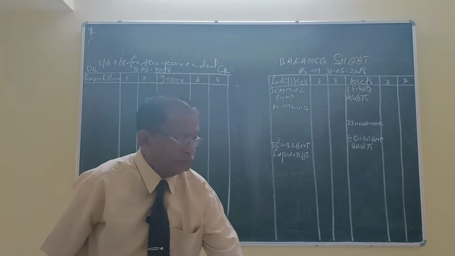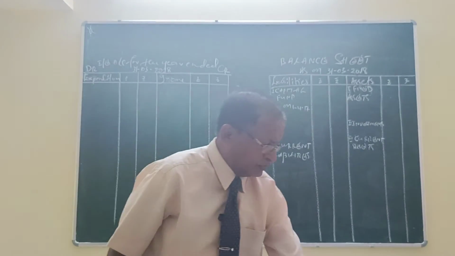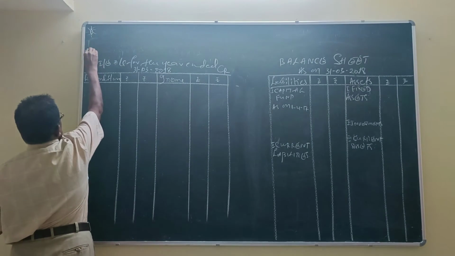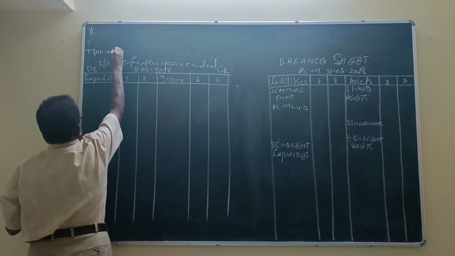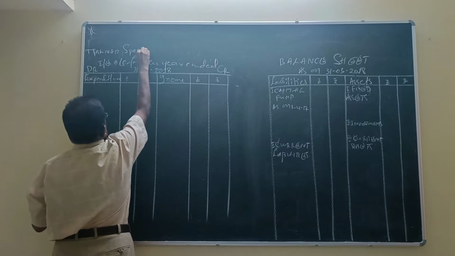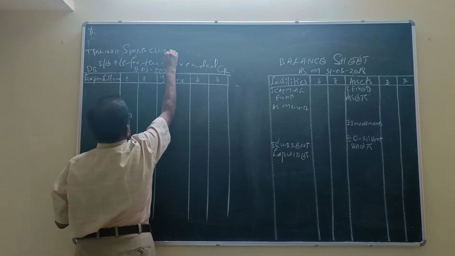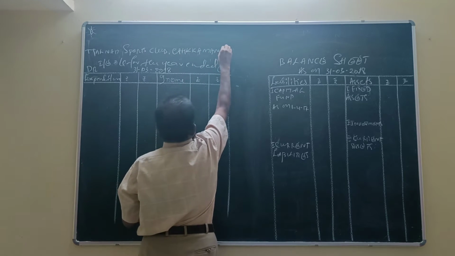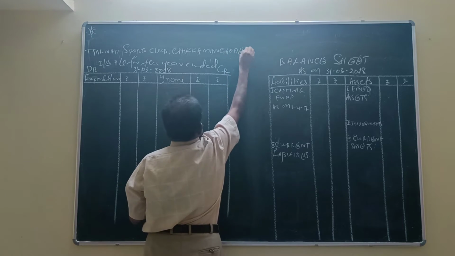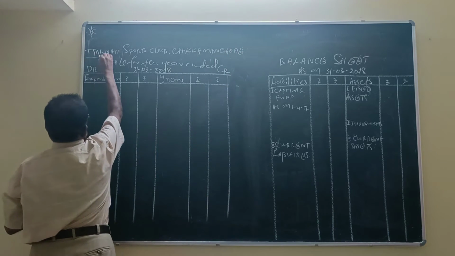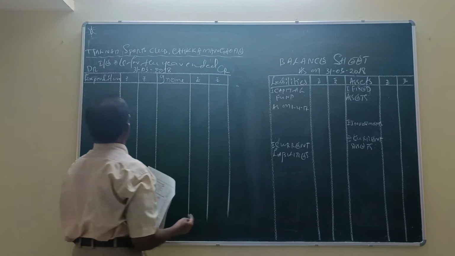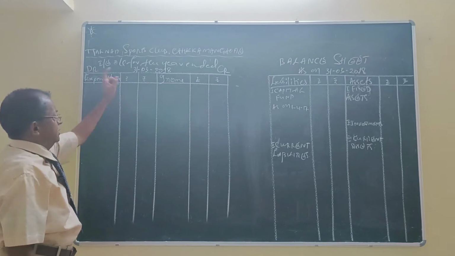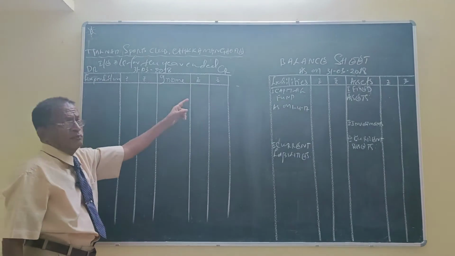First, let us draw the columns. Heading of the book, Malnad Sports Club, Chikmagalur. Heading: income and expenditure account for the year ended 31/3/2018. Debit, credit, expenditure rupees, income rupees.